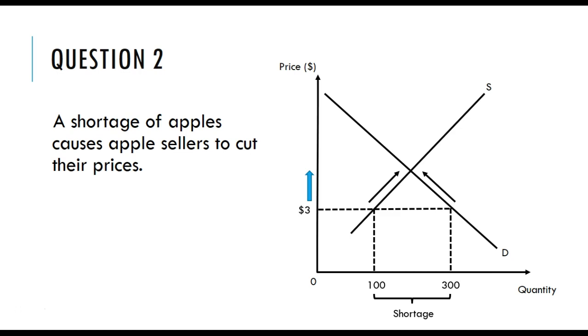That is, they will shift upwards along their demand curve, because at the higher prices some consumers are not willing and able to purchase as many apples as before, and this will continue to occur until you get to the point where the quantity demanded equals the quantity supplied. At that price, then there will be no further tendency for prices to rise. We will have achieved equilibrium. In any case, the point is that the sellers of apples won't decrease their prices, they'll increase them.